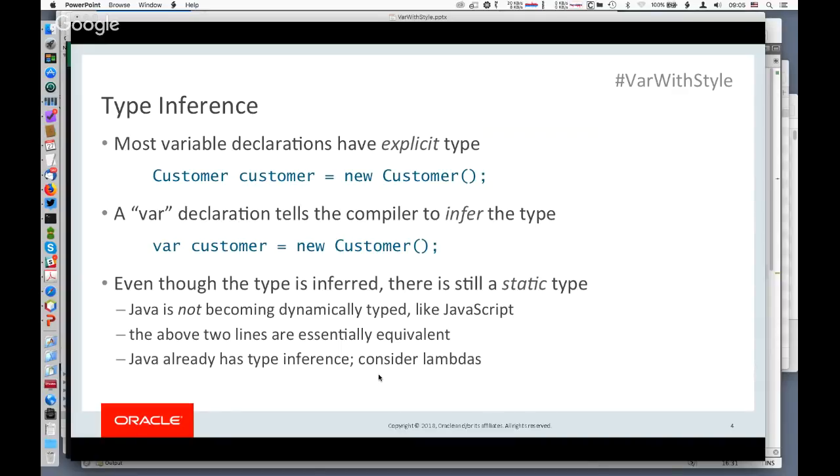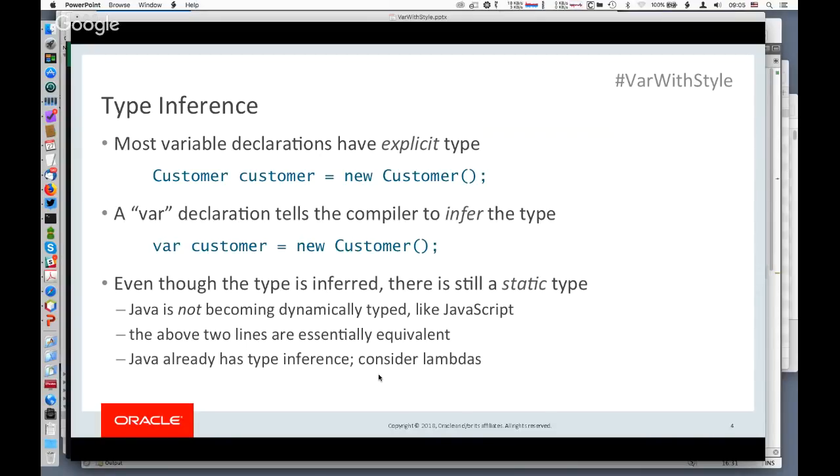Pretty typical. What VAR, or local variable type inference, lets you do is, instead of declaring the type explicitly, you say VAR instead. If you say VAR, then the compiler will say, let's see if we can figure out what the type of this variable is based on the right-hand side of the equal sign.